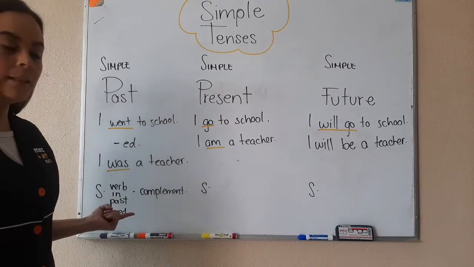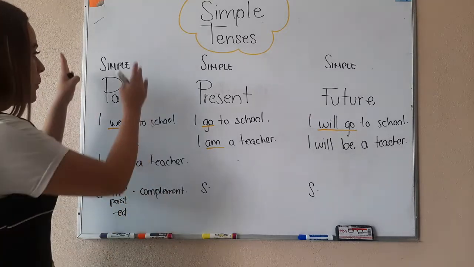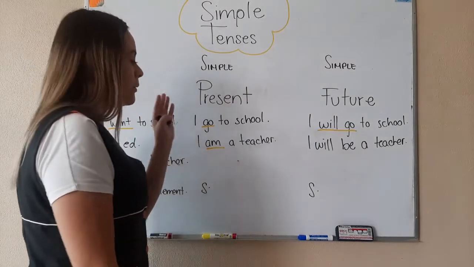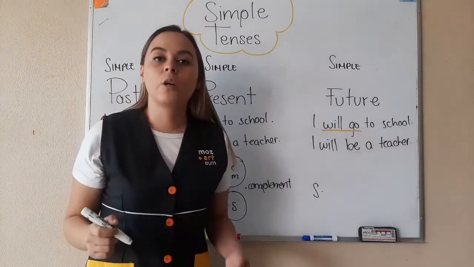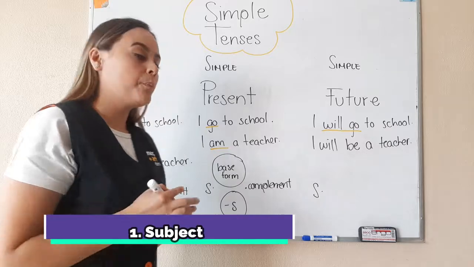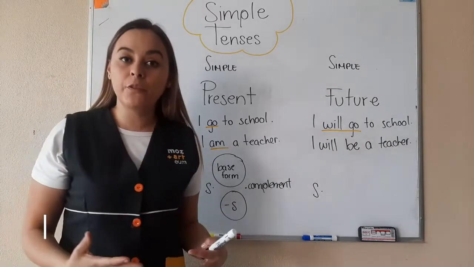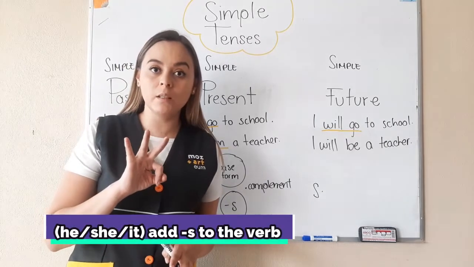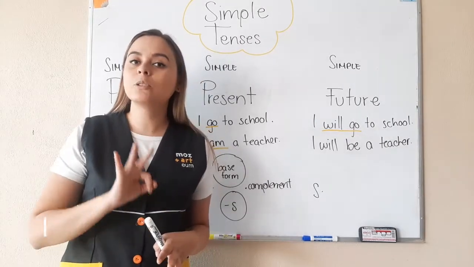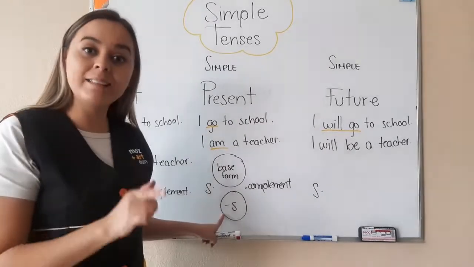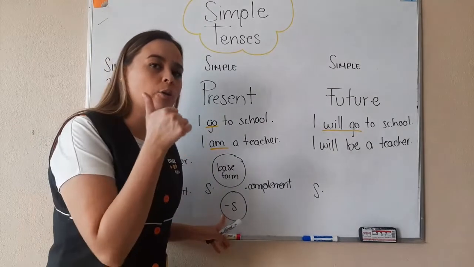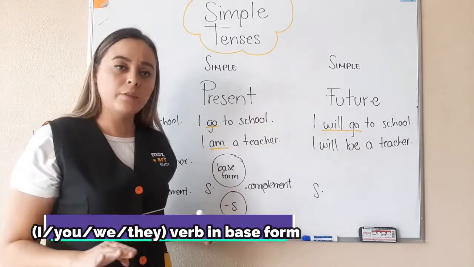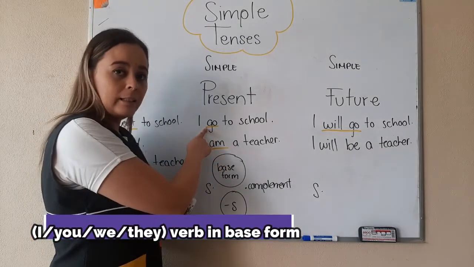The verb in past, and the complement. And there we have a sentence in the simple past. Okay, now about the present. We start. In the present simple, it is going to be different depending on the subject. Remember, with third person singular, we add an S to the verb. If we're talking about I, you, we, they, the verb stays in base form, like you notice here.